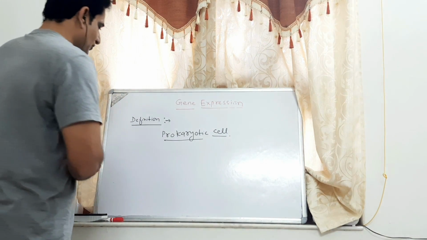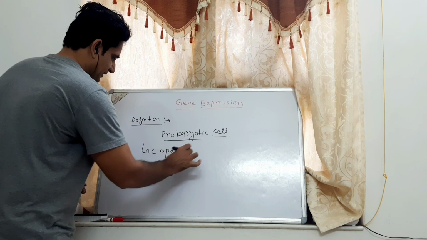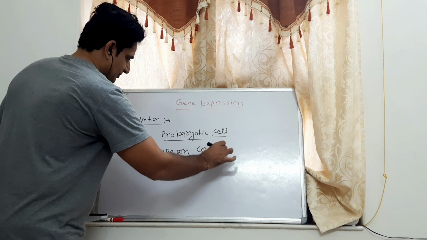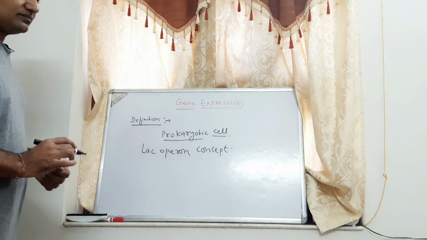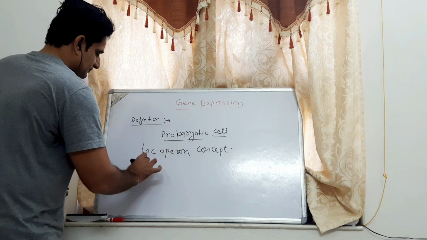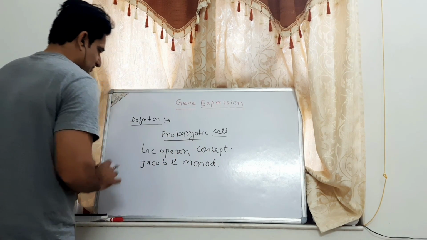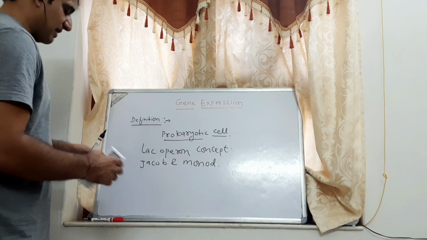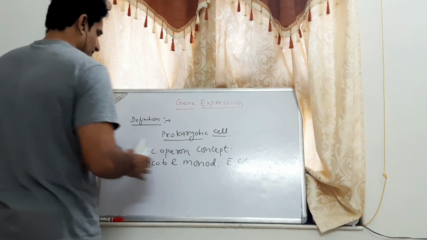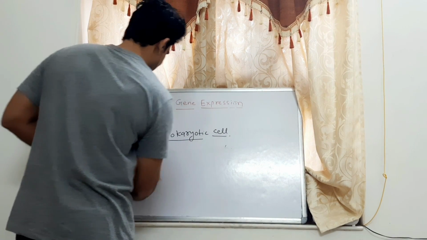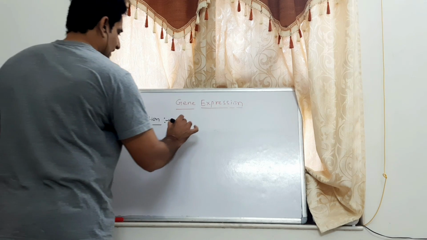The lac operon concept was first proposed by two French scientists, Jacob and Monod. They proposed the lac operon concept for the first time in the bacterium E. coli. Now we will discuss the lac operon concept.